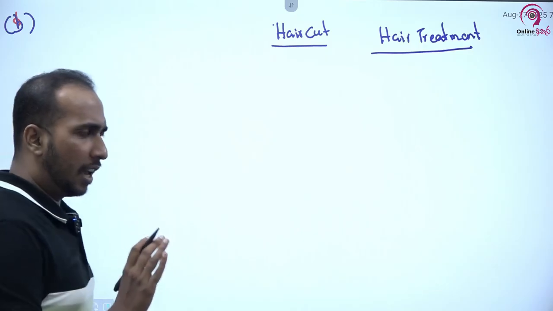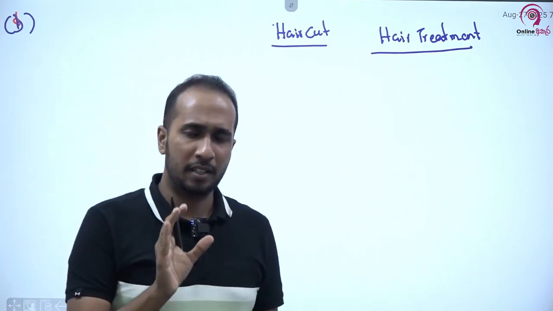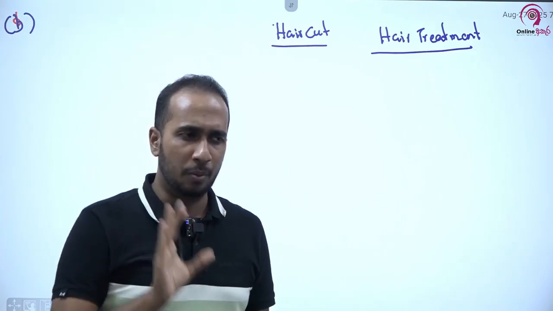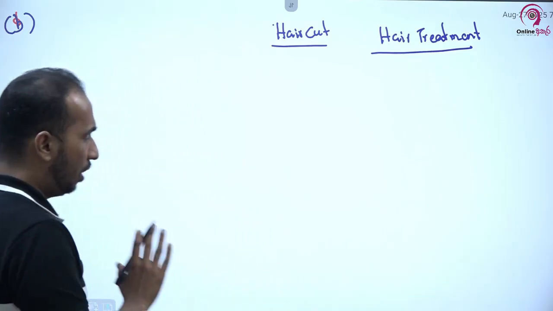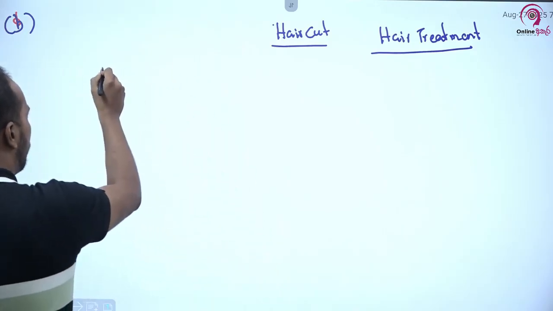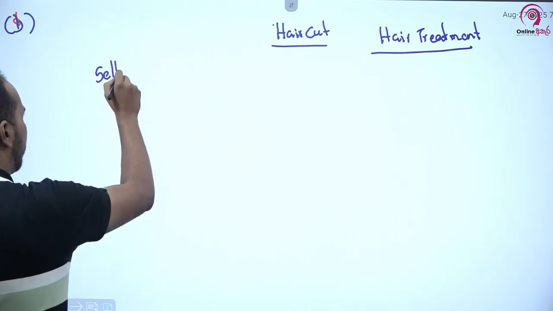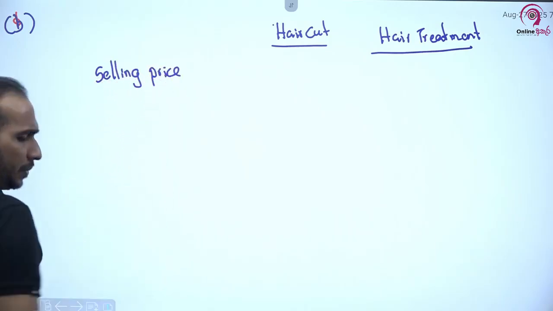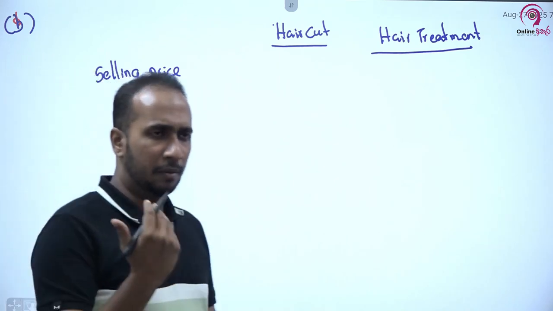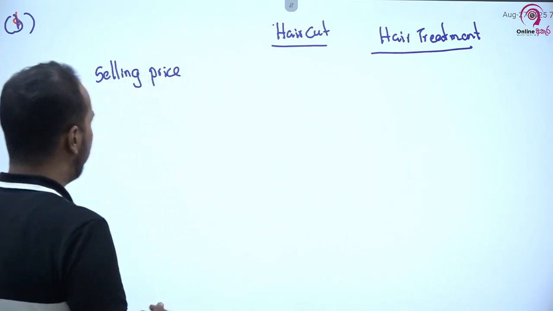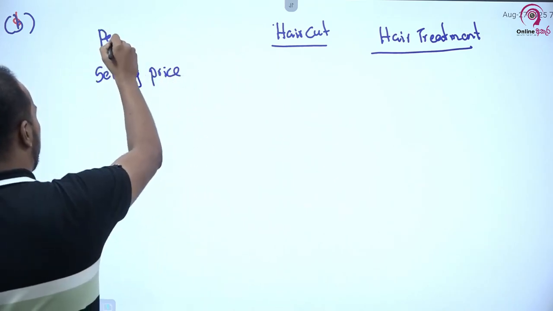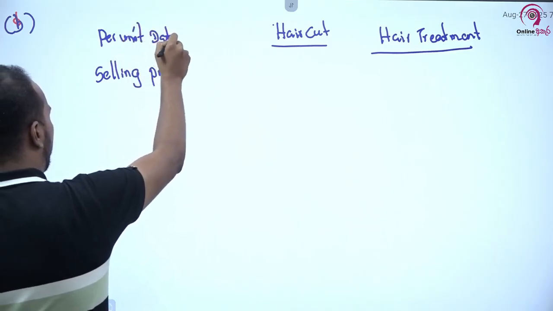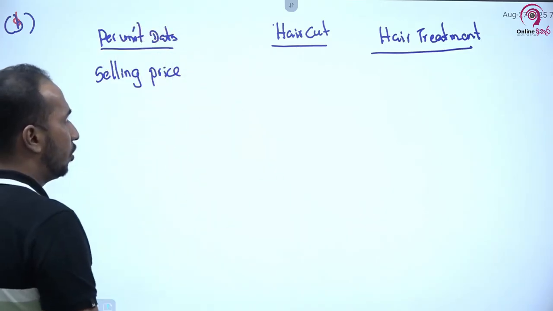Now as I explained, throughput is equal to selling price minus direct material cost. In throughput accounting, we are focusing only on this, right? Now you can take the selling price, it is directly available in the question. I am taking per unit data. What is the selling price of haircut?